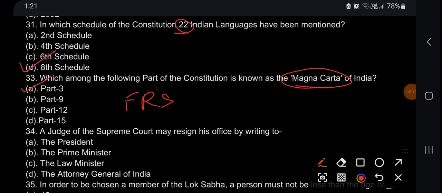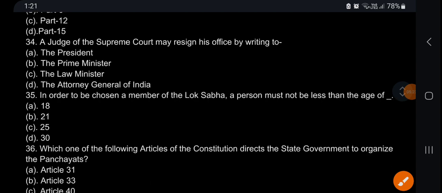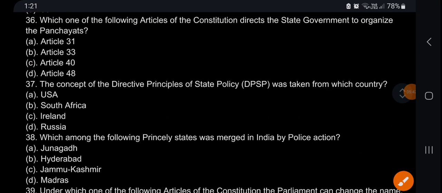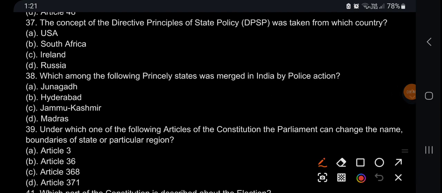A judge of Supreme Court may resign his office by writing to the president. In order to be chosen a member of Lok Sabha, a person must not be less than the age of 25. Which one of the following articles of the Constitution directs the state government to organize panchayats? It's Article 40. The concept of directive principles of state policy (DPSP) was taken from Irish Constitution.